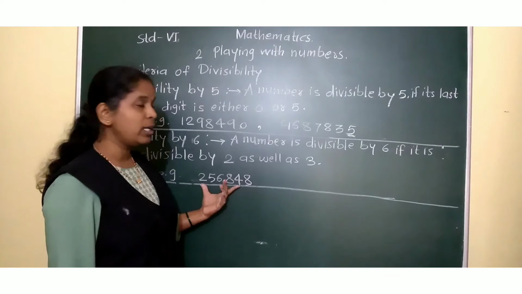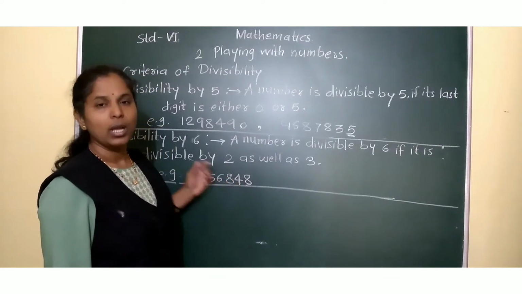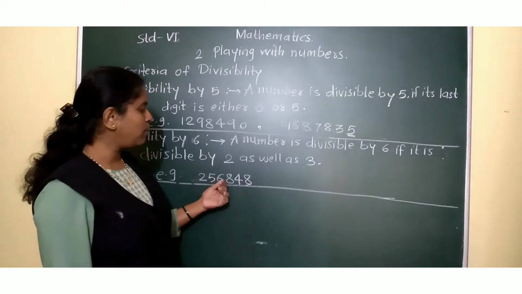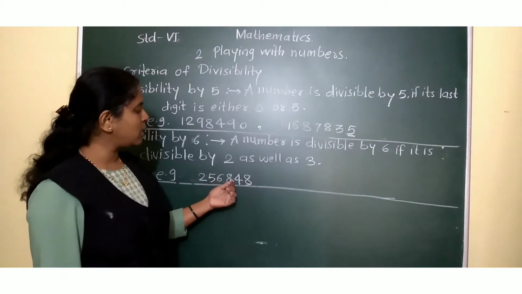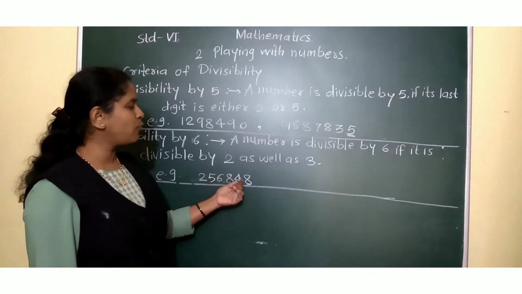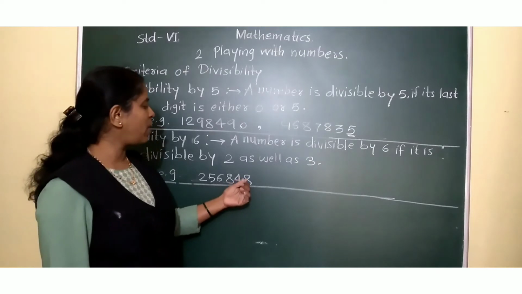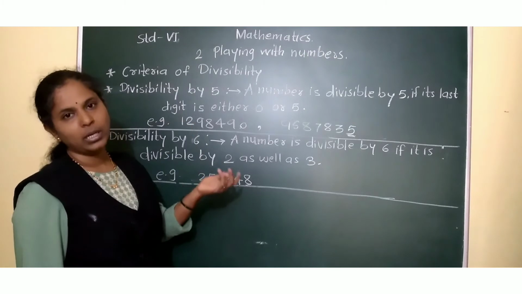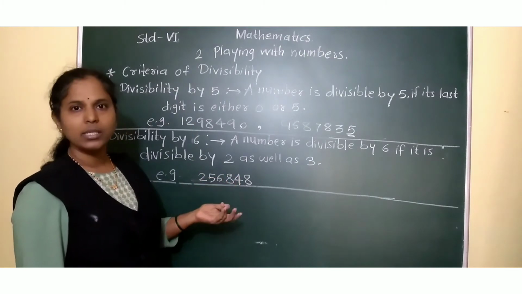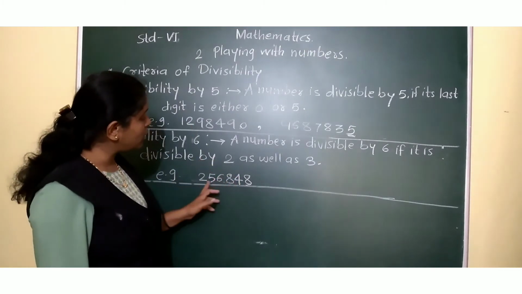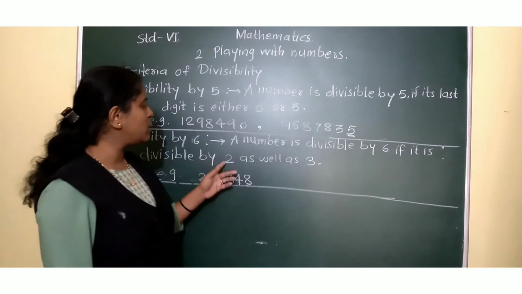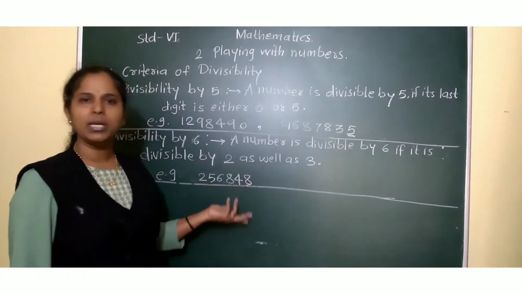Now can we divide it by 3? How to find out? Add all the digits. 2 plus 5, 7. 7 plus 6, 13. 13 plus 8, 21. 21 plus 4, 25. And 25 plus 8, how much? 33. So 33, can we divide it by 3? Yes. Means this number is divisible by 2 and 3 both. As we can divide this by 2 and 3, we can divide it by 6 also.